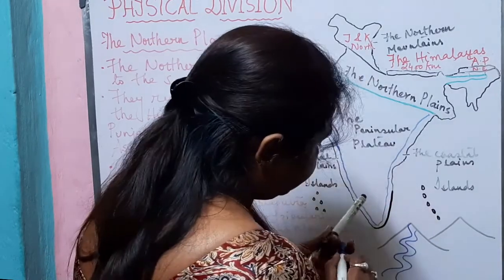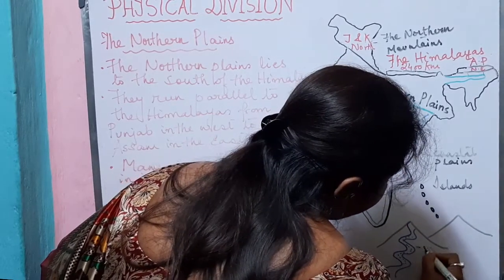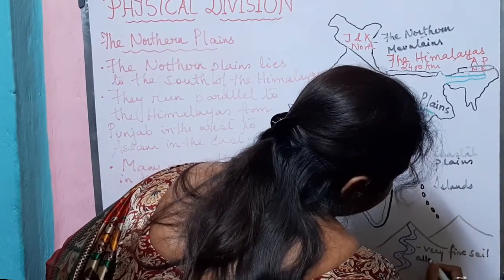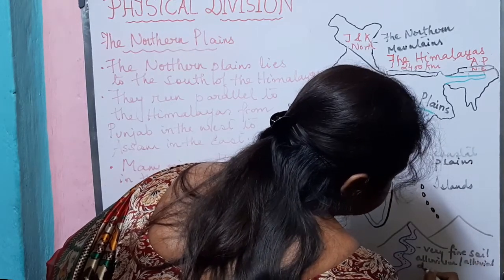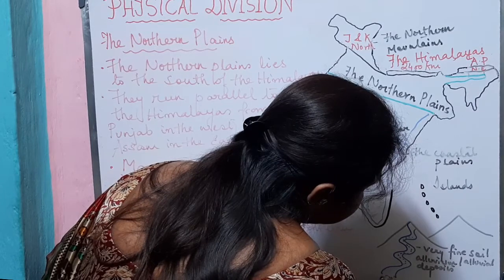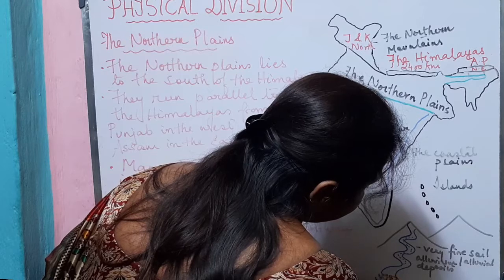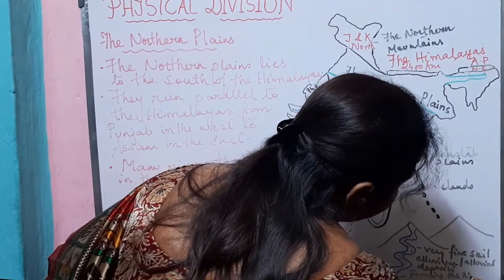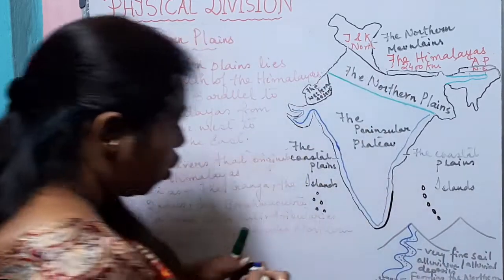They carry sediments, or we say very fine soil, that is known as alluvium, or the alluvial deposits, with them, and they deposit this alluvium, forming the northern plains. So how are the northern plains formed?